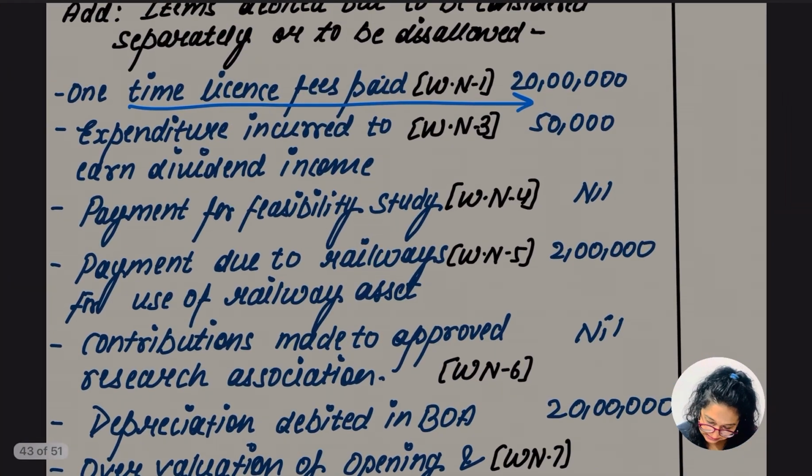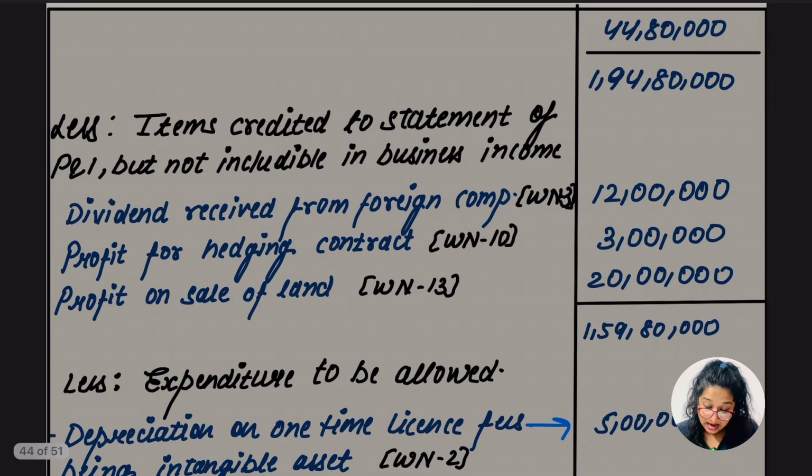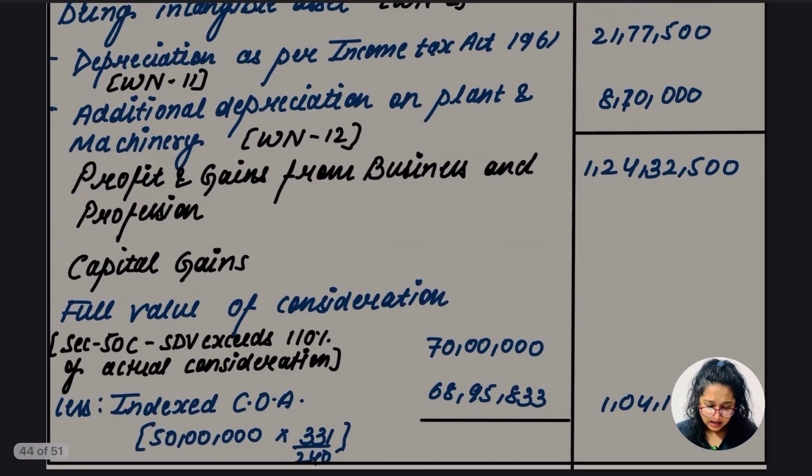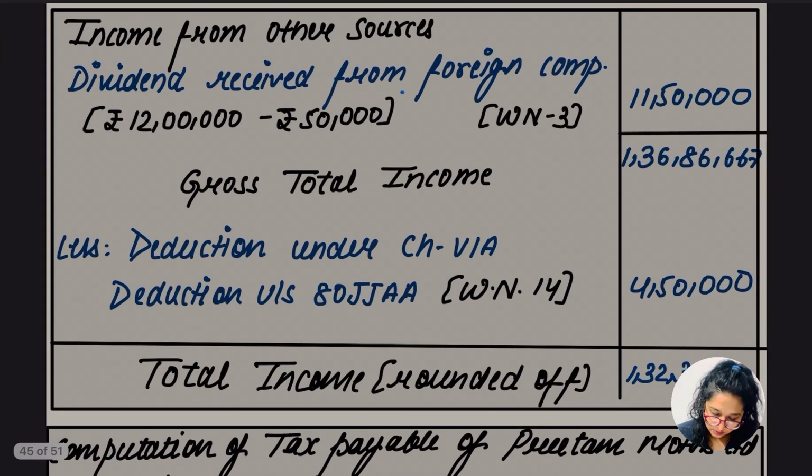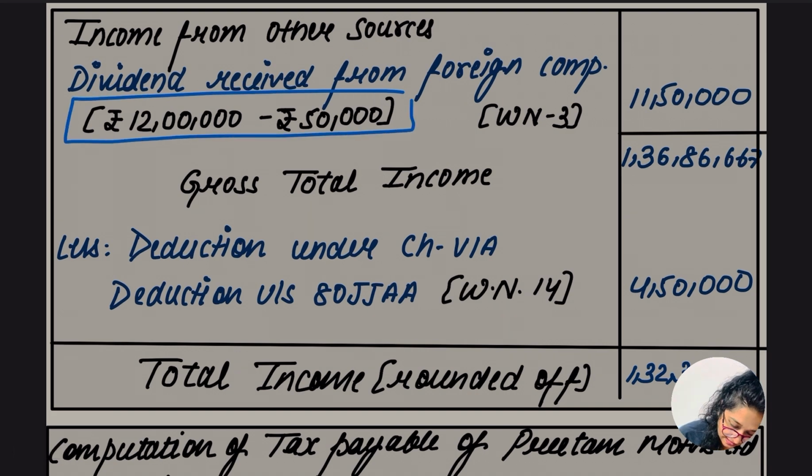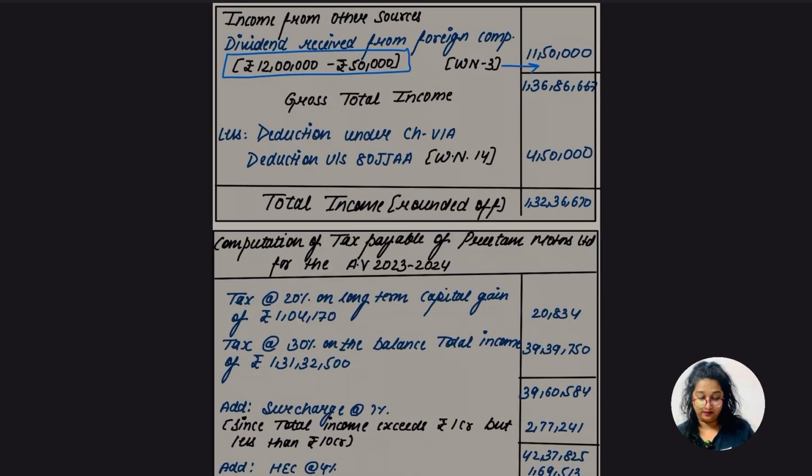First of all, this expenditure is not allowable. And what about that? I have to reduce it also ना. So ये रहा dividend वाला part. And one more adjustment कौन सा वाला part था? Other sources में जाएंगे ना. Yes, under other sources we are going to reduce it. 12 lakh reduced, and the expenditure added, will give this answer: 11,50,000.